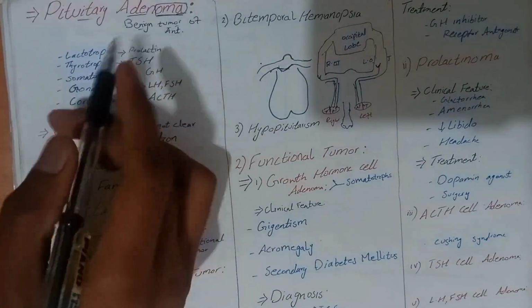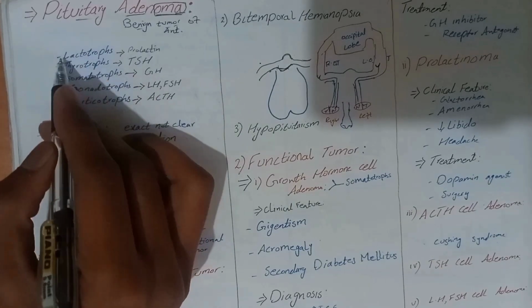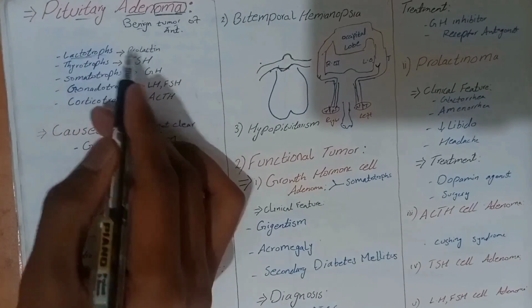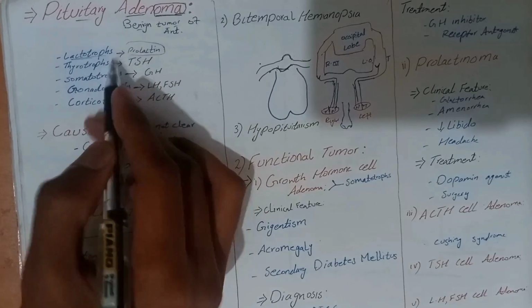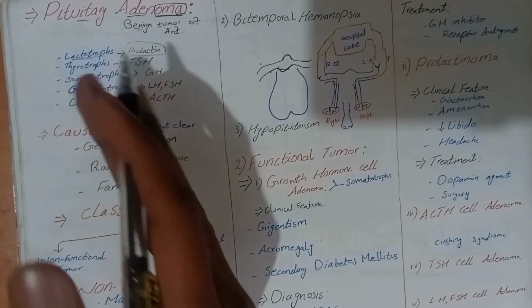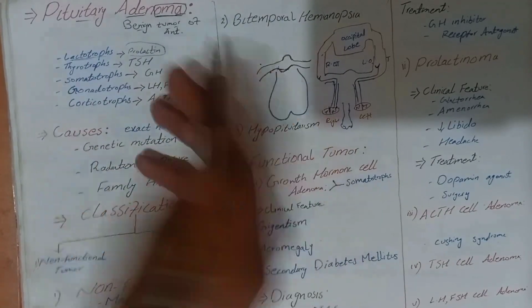For a general view, if a tumor occurs in these cells, then what will happen? If a tumor occurs in the lactotrophs, then what happens? Prolactin production will increase, and the prolactin level will rise in our blood. Then symptoms of increased prolactin will appear. This is a general view.